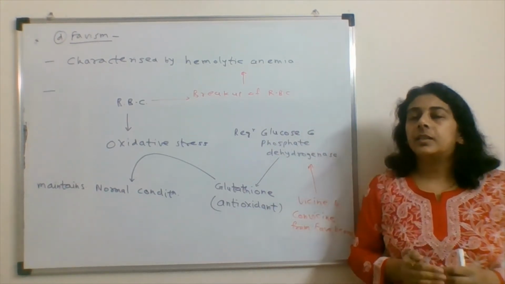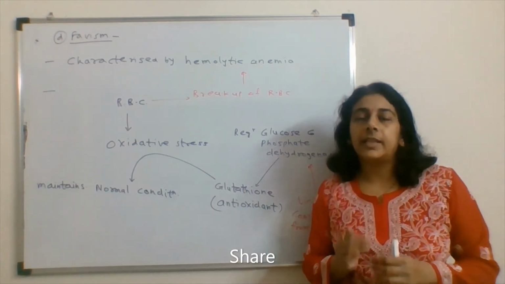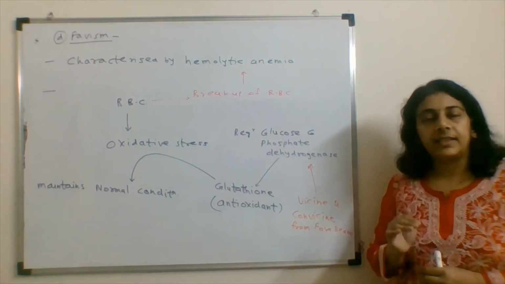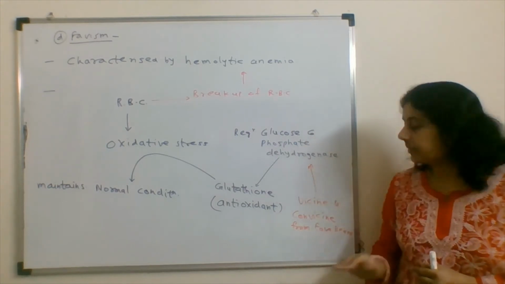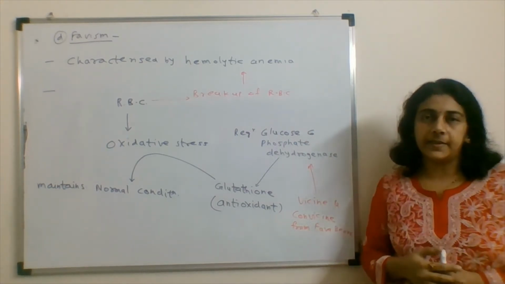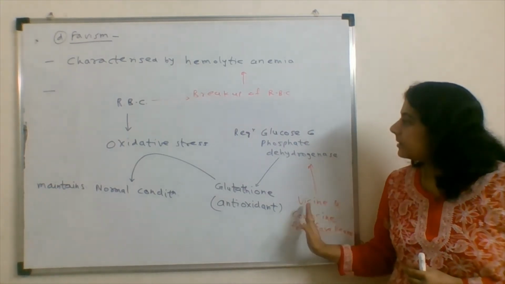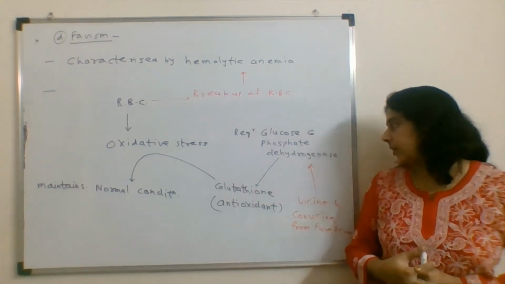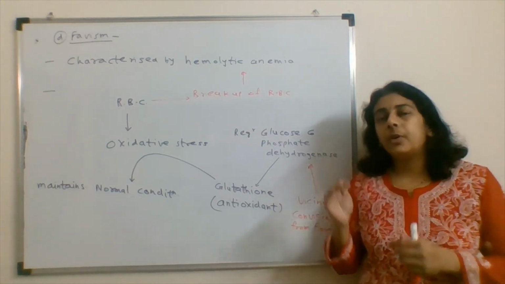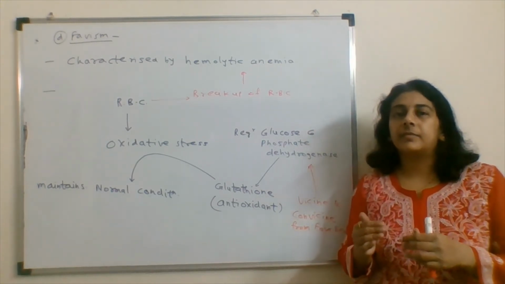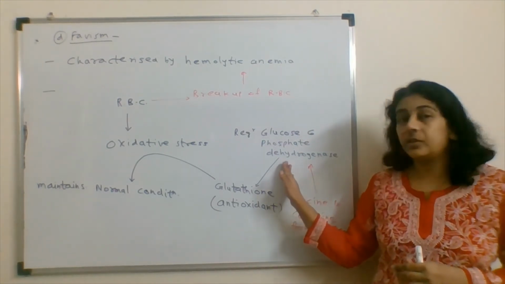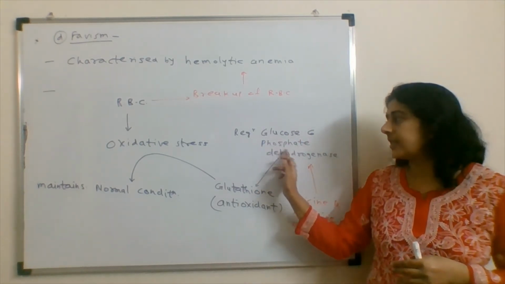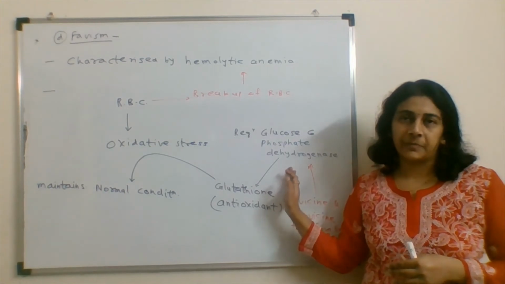Now, what happens in a diseased condition? Vicine and convicine are the chemicals which come from fava beans. These stop the action of glucose 6-phosphate dehydrogenase. More specifically, these impair the action when the person has a deficiency of glucose 6-phosphate dehydrogenase.